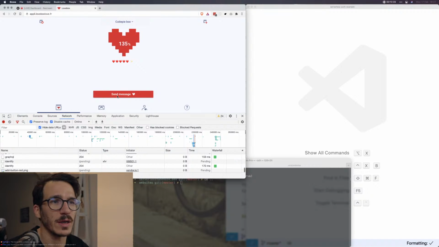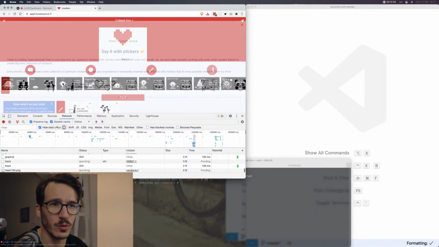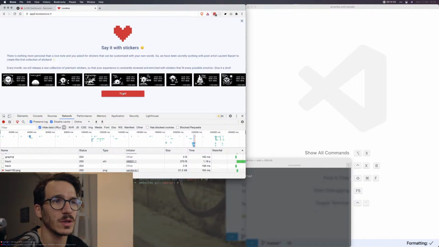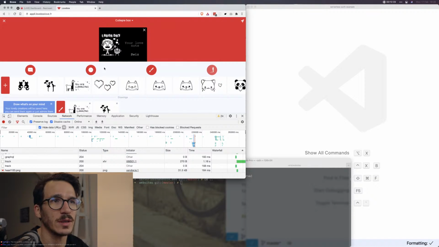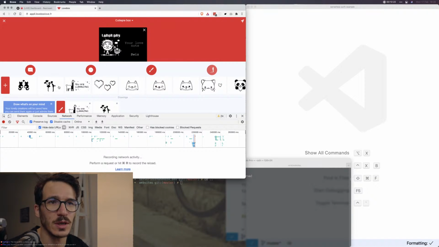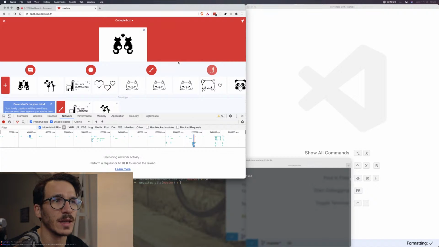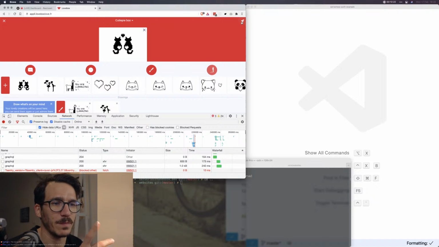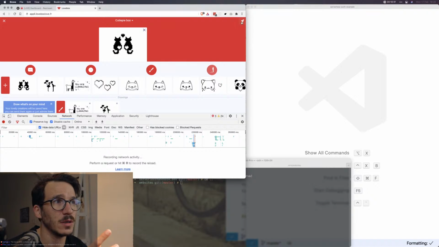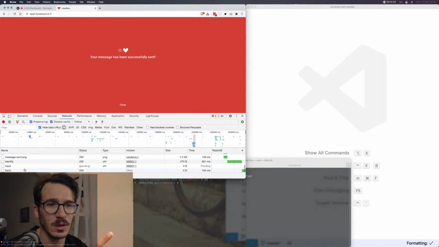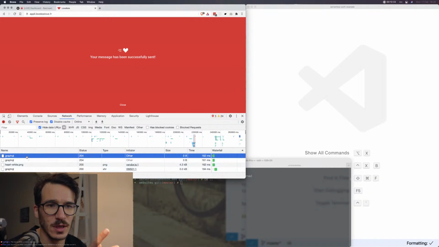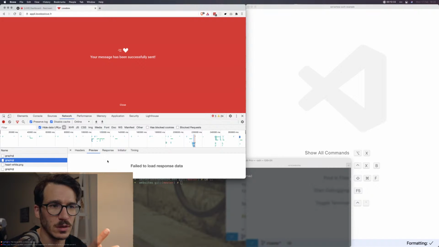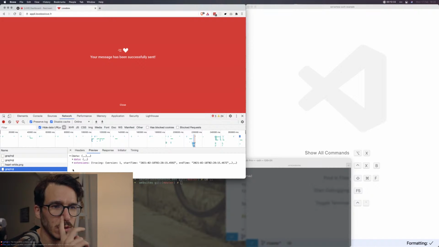I still don't know why it's making so many GraphQL requests, but we can say it with stickers. Cool. Try it. So I'm gonna try. Let's do the little cat stuff. I'm gonna click the send button. Let's clear the API. Click the send button. It says the message was successfully sent, and the response.